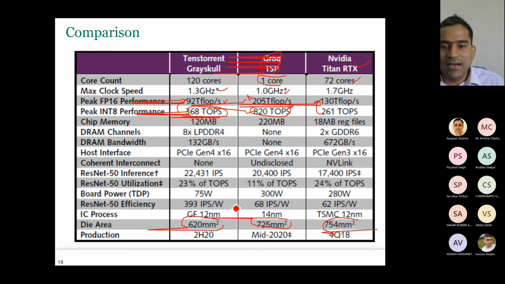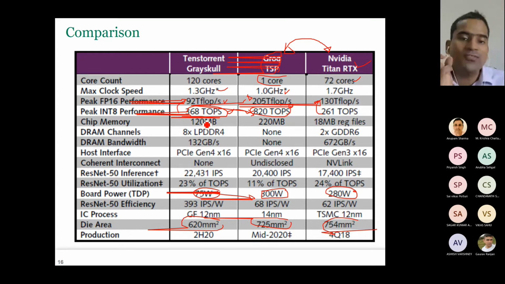And here you see the power consumption is only 75 watts. Here power consumption is 300 watts, which is very high. Here it is almost close to 300 watts. That means these are for high power. They take a high amount of power, whereas this one takes very low power. So if you do performance divided by TDP, then this will be better, right? Because here it is just slightly more than double, but here it is like 4 times. So if you see how much performance you are getting for each watt that you spend, then Grayskull is better.